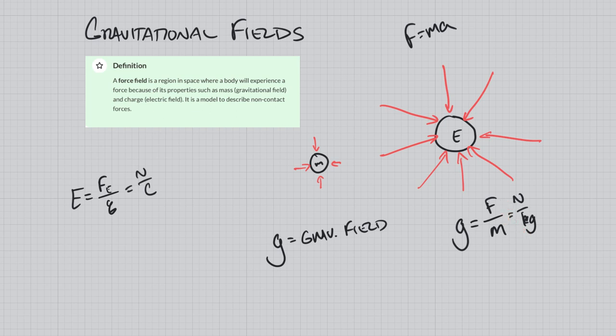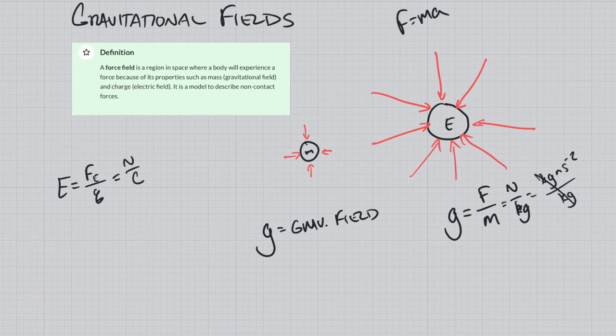This is newtons per kilogram. We know that a newton is a kilogram meter per second squared. And when we divide that by kilograms, we simply get meters per second squared. So that's the acceleration we experience, the gravitational field of the Earth.